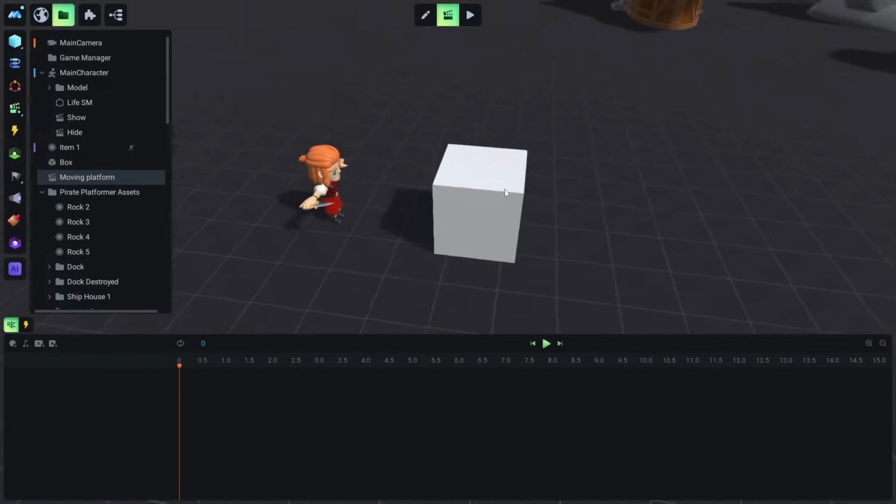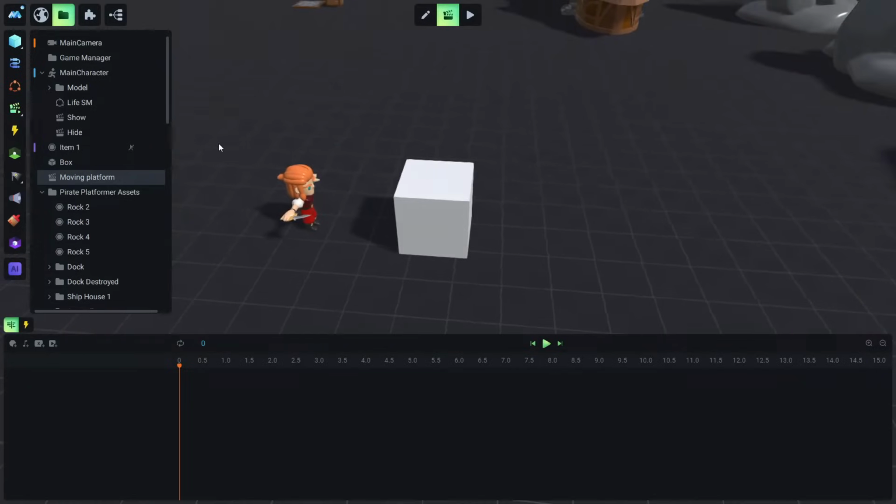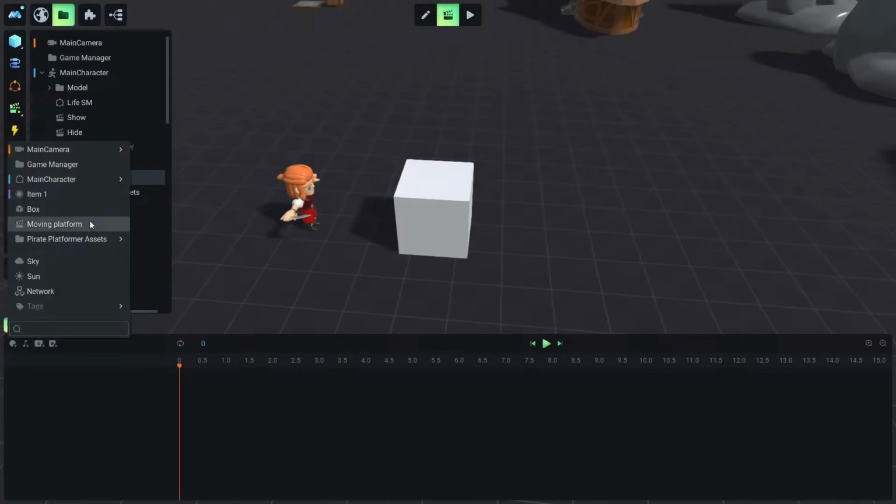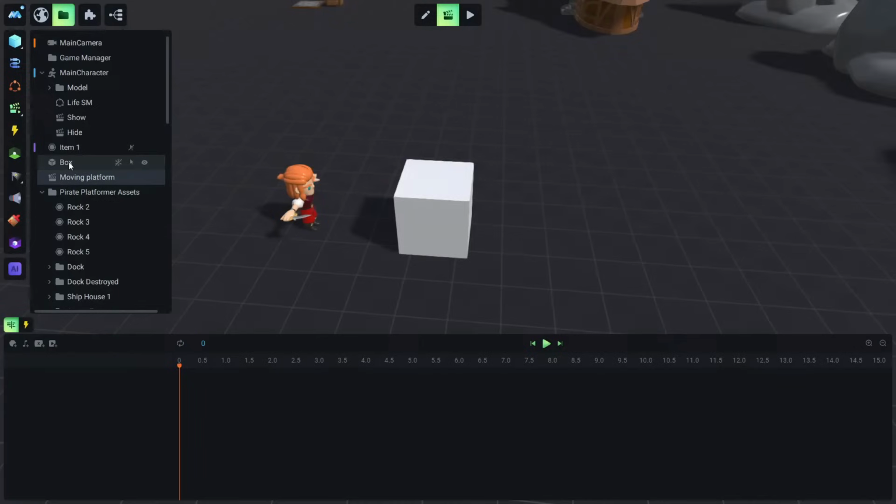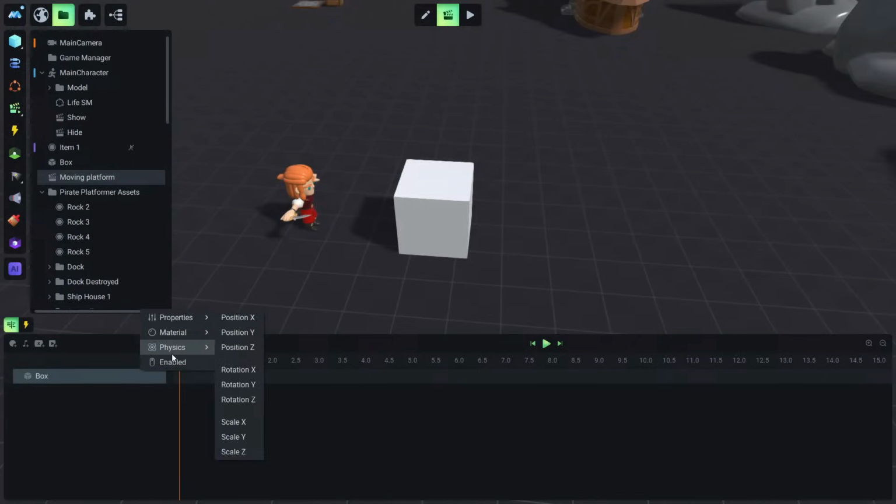So how to animate this cube now? To animate this cube, we should first import it into our animation, and to import it we can click this little button that says add object, or we can right click the box and add to timeline. Most of the time I use it like this. So here is the box. Now let's animate it. To animate it, we click the plus sign here, and we see all these available properties